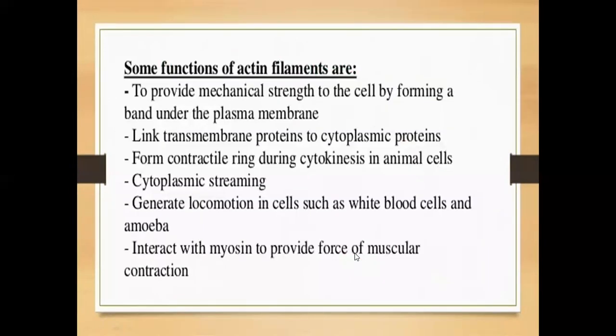Some functions of actin filaments are to provide mechanical strength to the cell by forming a band under the plasma membrane, link transmembrane proteins to cytoplasmic proteins, form the contractile ring during cytokinesis in animal cells, cytoplasmic streaming, generate locomotion in cells such as white blood cells and amoeba, and interact with myosin to provide the force of muscular contraction.